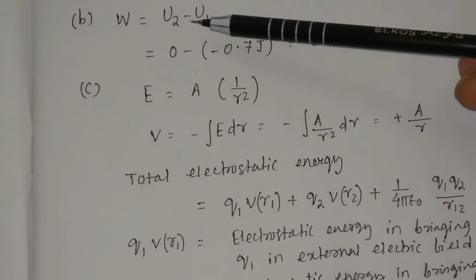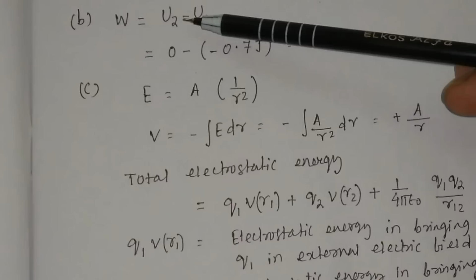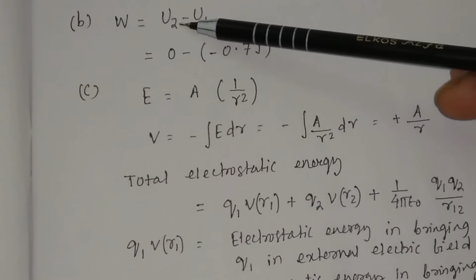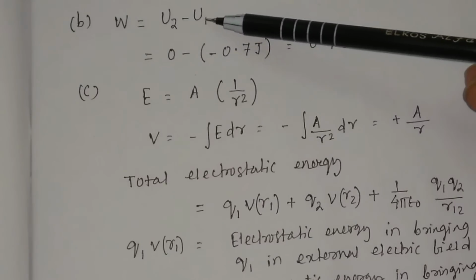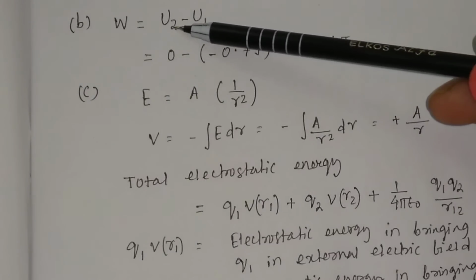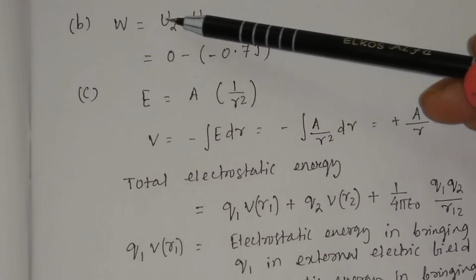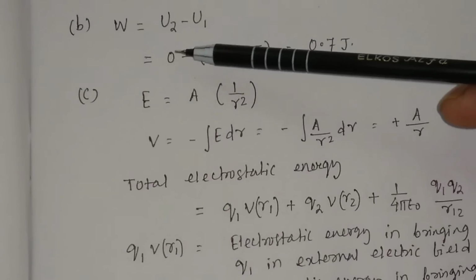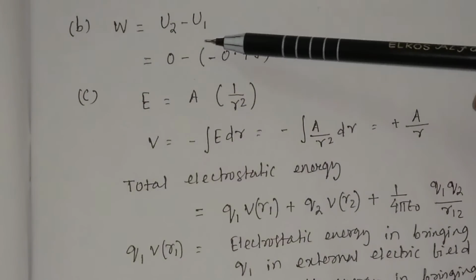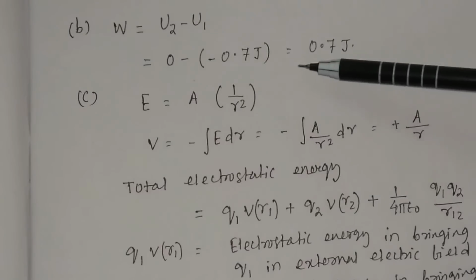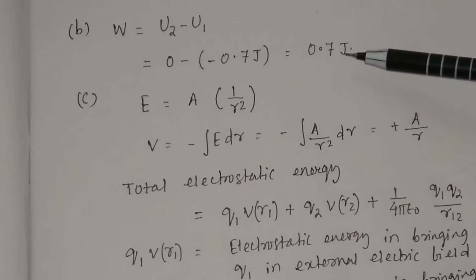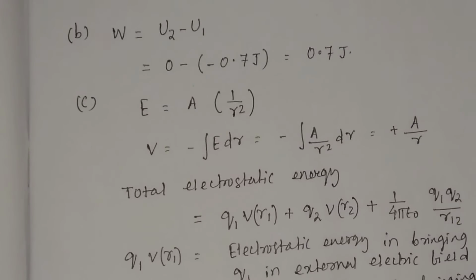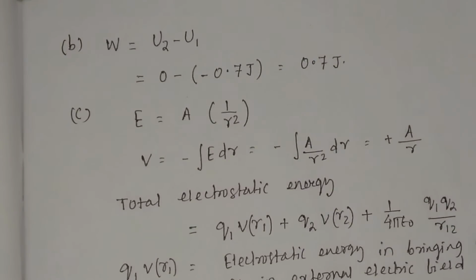This is equal to the difference in potential energy, the final potential energy in taking the charge to infinity, that is U2, and the initial potential energy U1. So the change in potential energy is U2 minus U1. This will be the amount of work done. The final potential energy is equal to 0 at infinity, minus the initial potential energy, minus 0.7 joule. So it will be equal to 0.7 joule. So this amount of energy is required to separate the two charges to infinity.